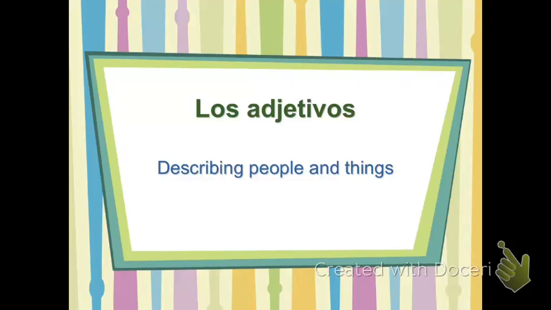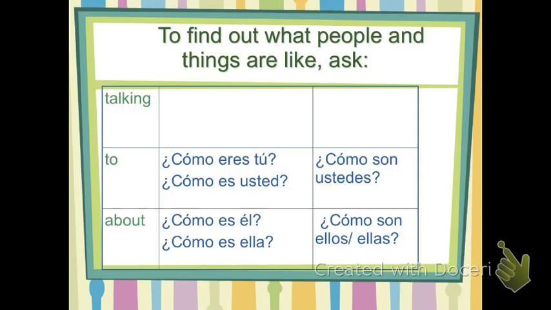Today our topic is adjectives and using them to describe people. So first of all, we're going to start off with the questions. How do you ask what people and what things are like? If you are talking to one person, you're going to say, ¿Cómo eres tú? If you're talking to one person and you want to show some respect, you'll say, ¿Cómo es usted? If you're talking to a group of people, you'll say, ¿Cómo son ustedes?